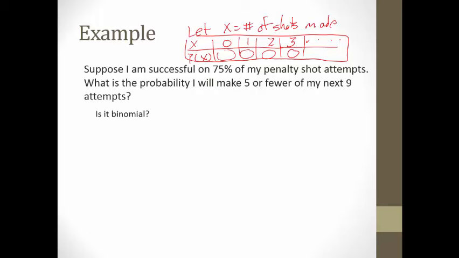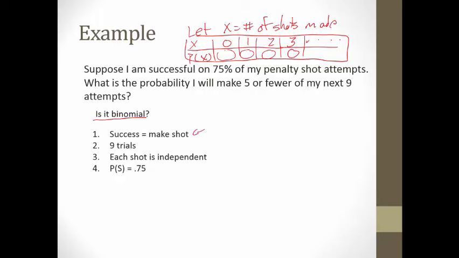Well, in order to use that, the question we've got to answer first is, is it binomial? So go through the steps. First, there are 2 outcomes, right? Either you make a shot or you miss. So there are your 2 outcomes. You've got a set number of trials: you're going to take 9 shots. One shot doesn't affect the next. And then you're a 75% shooter, so you have a 75% chance of making it each time.